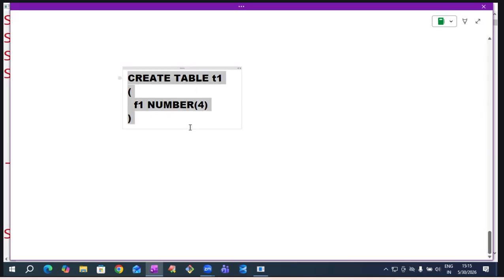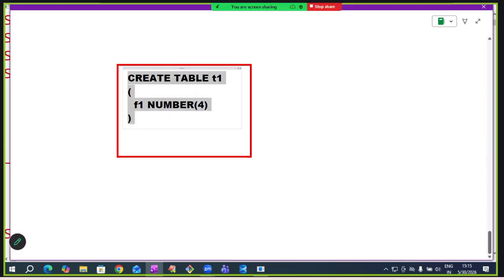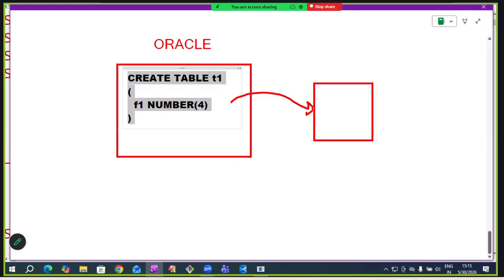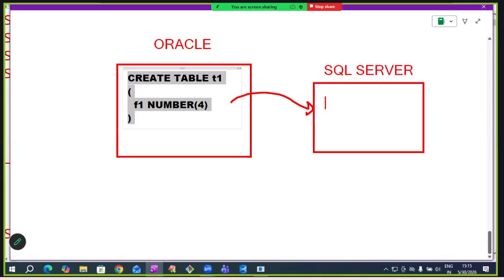I write this query in Oracle, then copy the same query to SQL Server. Can we run it there? No, it gives an error, because SQL Server does not provide the number data type. Number is available in Oracle, not in SQL Server.